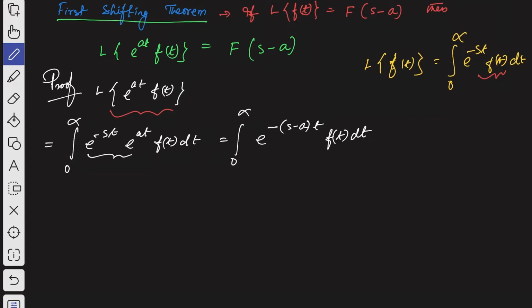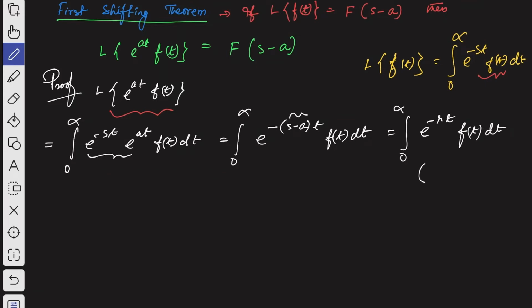So let us replace this s minus a by r. Just what we're going to do, let us replace this s minus a by r. And then what you will get is integration 0 to infinity e to the power minus rt f of t dt. That's what we will get.